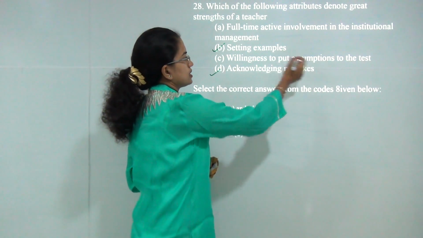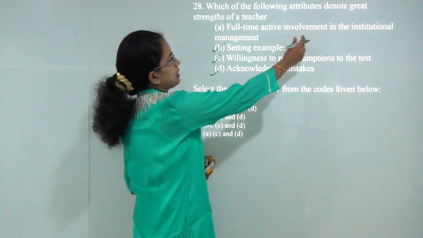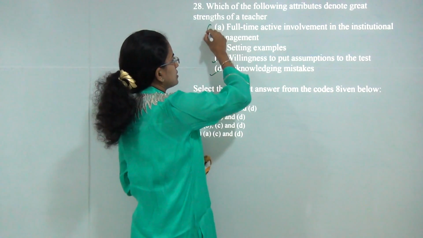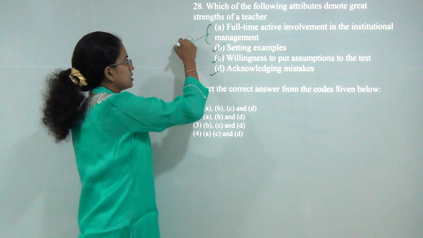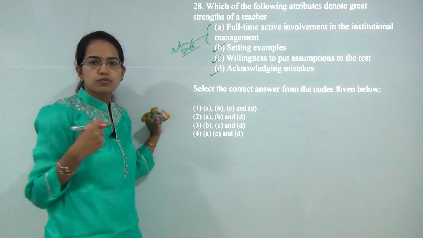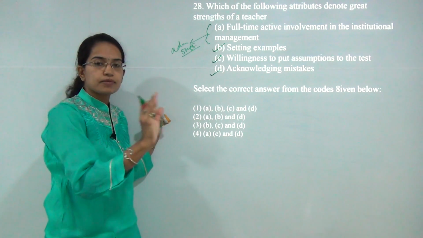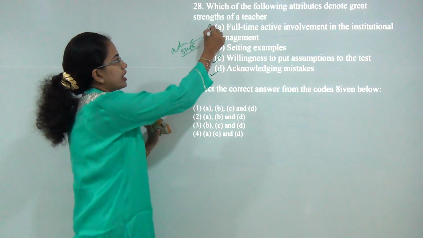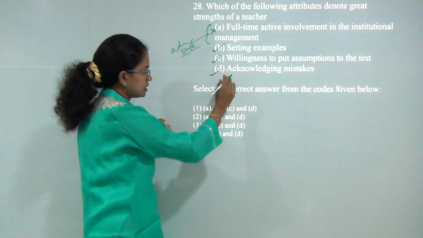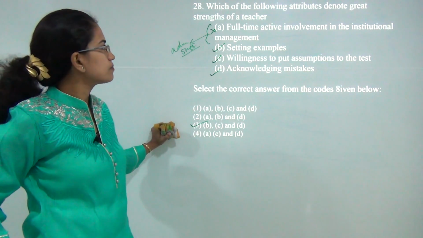And willingness to put assumptions to test, it's again correct. But full-time active involvement in institutional management is a job of administrative staff and not a teacher. A teacher should focus primarily on academics. So A would be the incorrect option here. B, C, D would be the correct choice. So 3 would be the correct answer here.